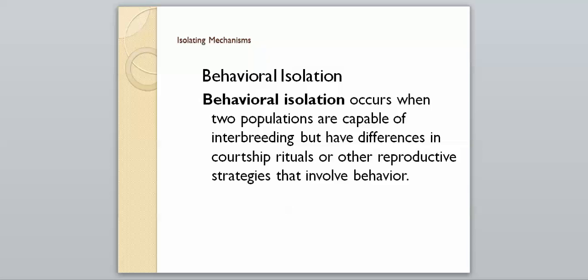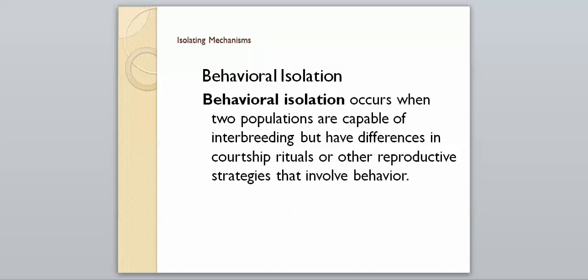So behavioral isolation occurs when two populations are capable of interbreeding, but they have differences in courtship rituals or other reproductive strategies that involve behavior. So this could be, I think they give an example in your book, that there's two birds, it's like the eastern meadowlark and we'll just call it the meadowlark. They can reproduce, so they are capable of interbreeding and producing fertile offspring.